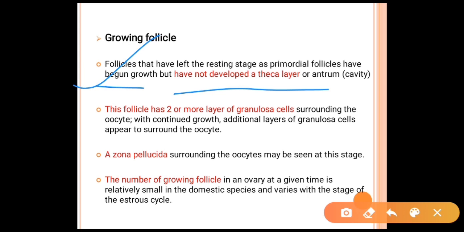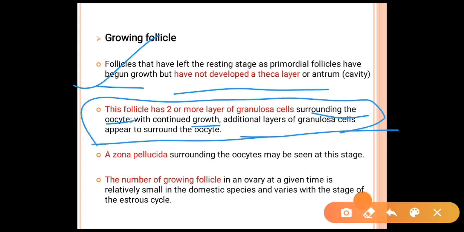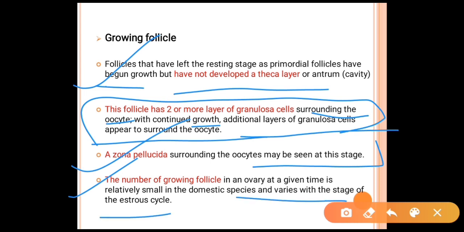This follicle consists mainly of two layers of granulosa cells surrounding the oocyte, which continues to grow, with an additional layer of granulosa cells appearing around the oocyte. What is the zona pellucida? The zona pellucida is a covering which surrounds the oocyte and can be seen in the growing follicle stage. The number of follicles in the ovary at a given time is relatively very small in domestic species, but it can vary with the stage of the estrous cycle.